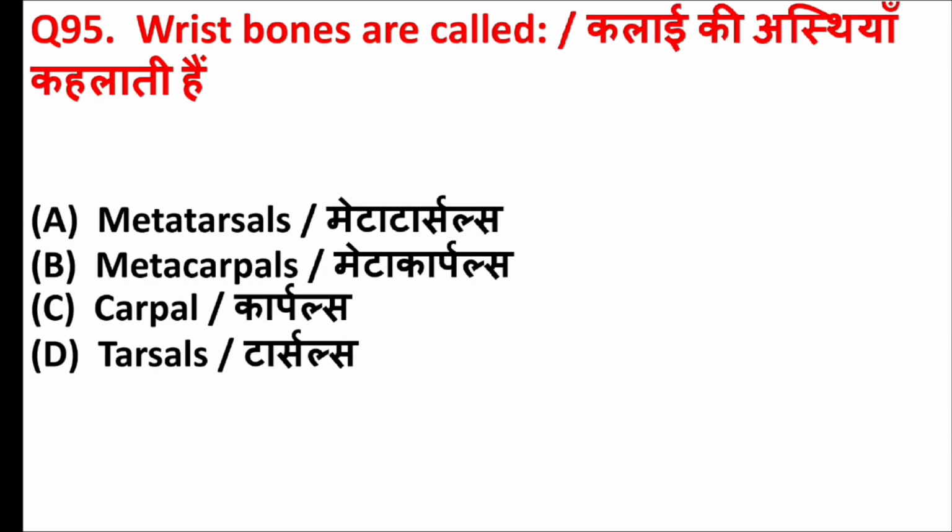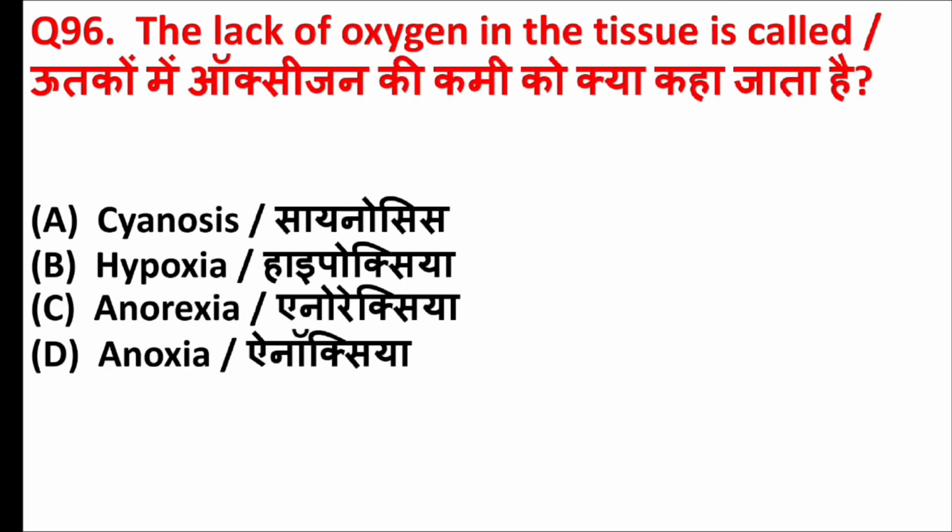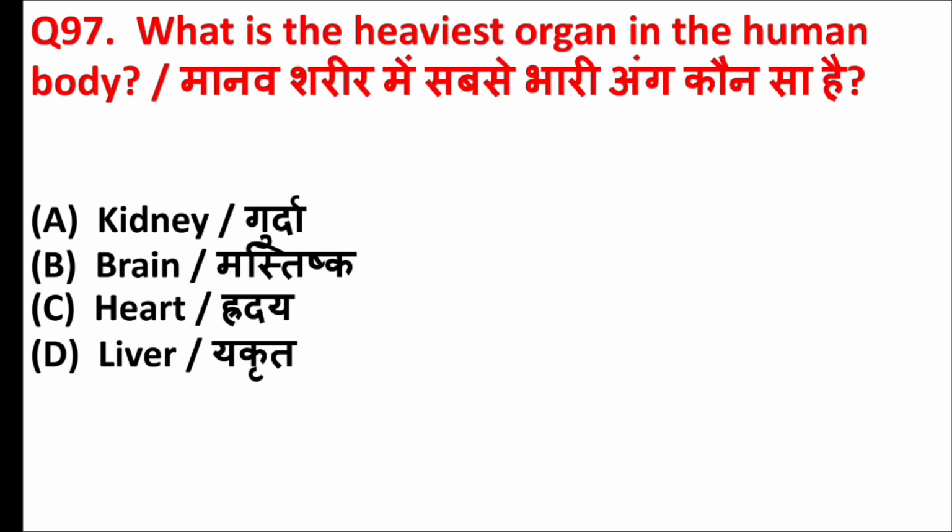Wrist bones are called. Answer is option C, carpal. The lack of oxygen in the tissue is called. Answer is option B, hypoxia. What is the heaviest organ in the human body? Answer is option D, liver.